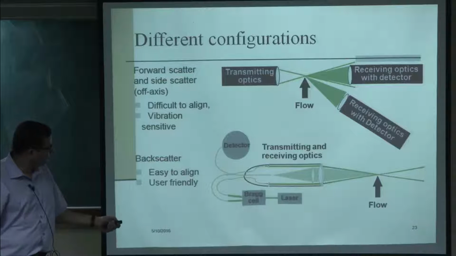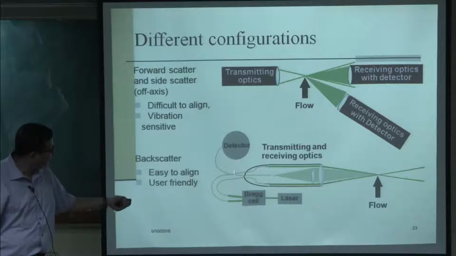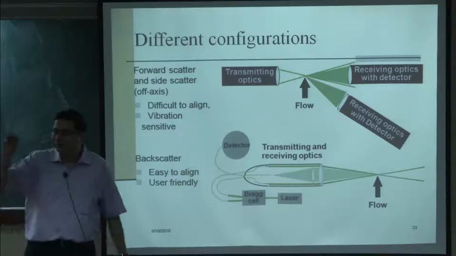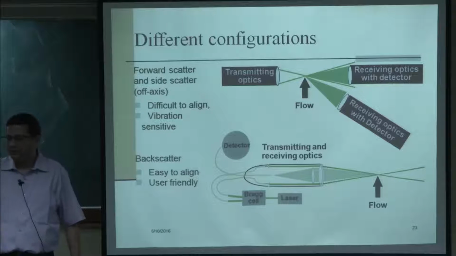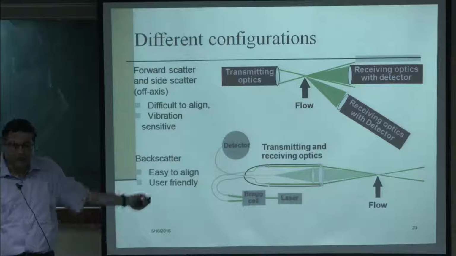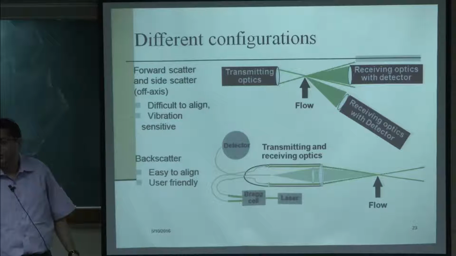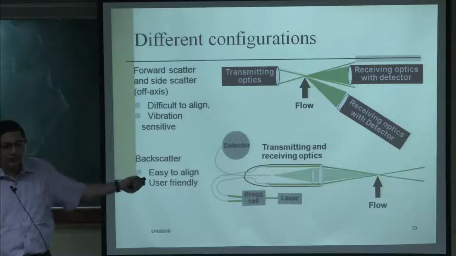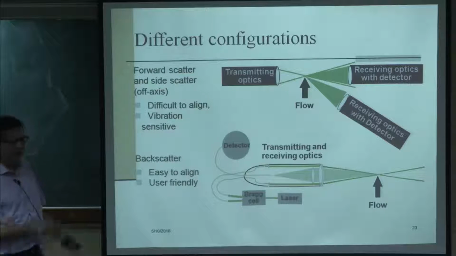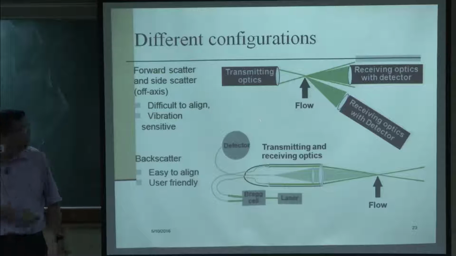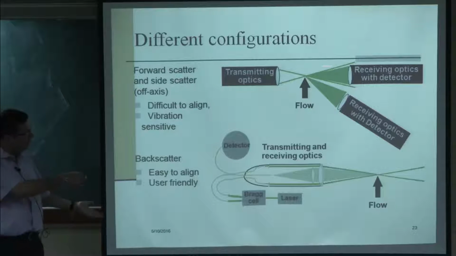Also, many times, with backscatter, the advantage is you can have a single window, and from a single window in a practical system we can get the measurement, but in this mode we need multiple windows and side windows. That is what makes it more expensive. So, it depends of course on the system we choose, but if you are doing measurements in the open, then we can go for this.